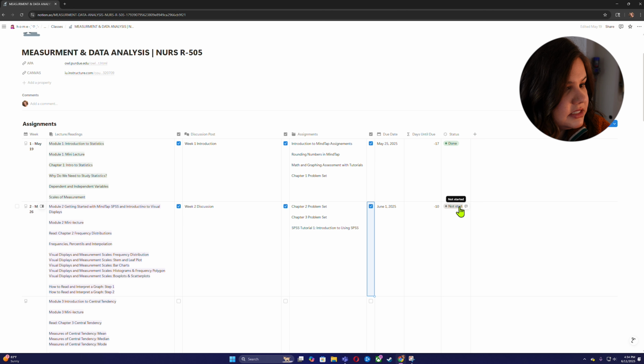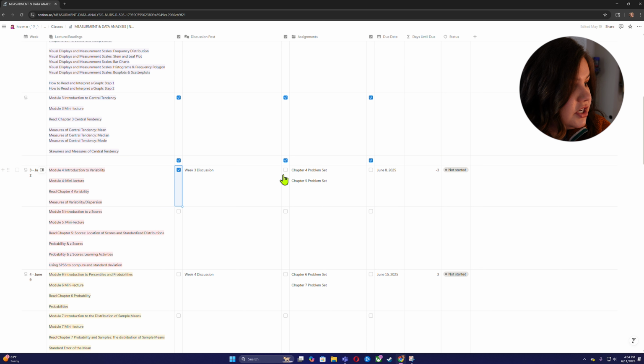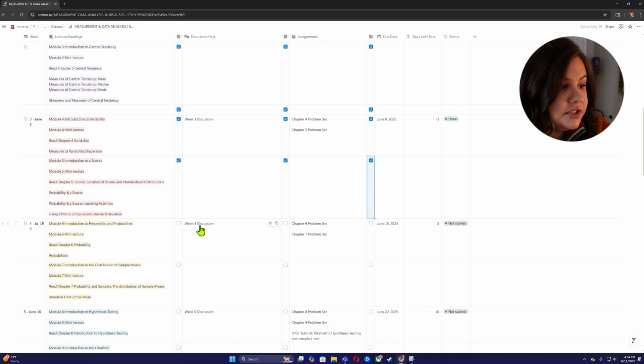Again, this is really nice to just keep yourself on track, as well as it is really fun to look back honestly at the end of the semester and be like, oh my gosh, I did all that. Which when you're writing out your templates at the beginning of the semester, you're like, I am never going to finish that. But you do. You get through it. So this was week 4. I just finished all of these.